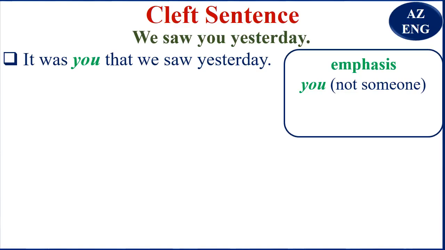But in the sentence it was you that we saw yesterday, you is the word that has been emphasized. It means it was you, not someone, not him, not her. That is the difference you understand.